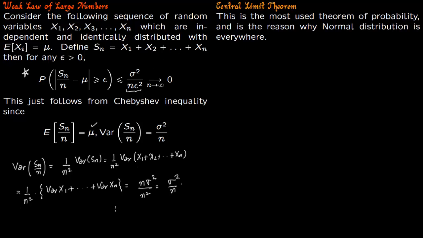Now we talk about the central limit theorem. The central limit theorem is one of the most important results in probability. In fact, it can be said it is the most important result in probability. In fact, the entirety of statistics is based upon the central limit theorem. So let us now understand what the central limit theorem is.